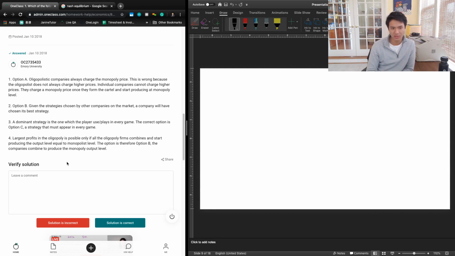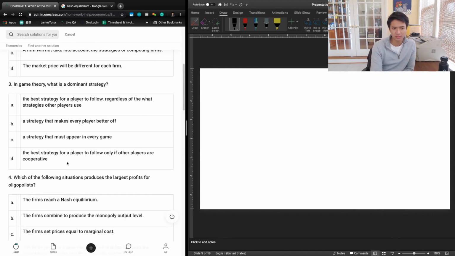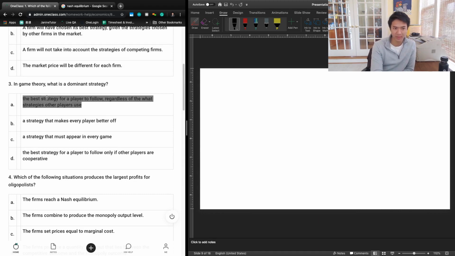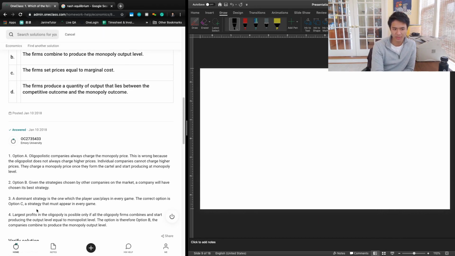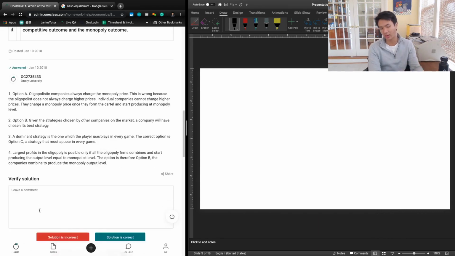B says that given the strategies chosen by other companies in the market, a company will have chosen its best strategy. That's a simple definition question, and so dominant strategy, that's the definition for dominant strategy. Okay, actually it looks like in 3, we got a different answer. We said for 3 that the best strategy for a player to follow, regardless of what the strategies that other players use. And I think the previous tutor says C, the correct option is option C, a strategy that must appear in every game. So that's not correct. So we're going to actually mark that wrong.